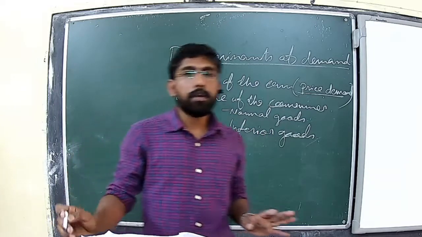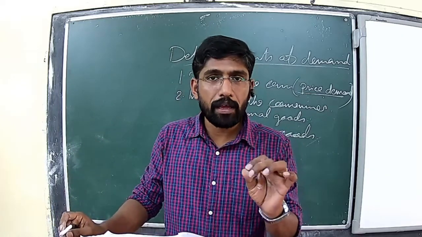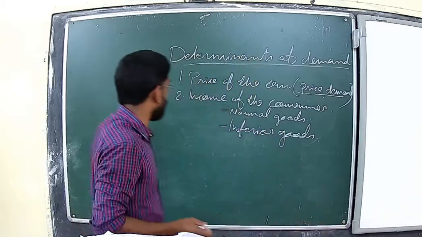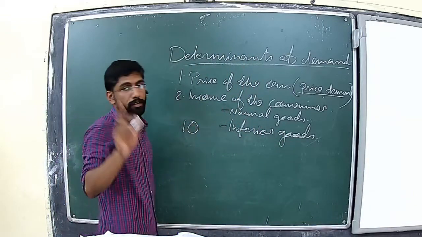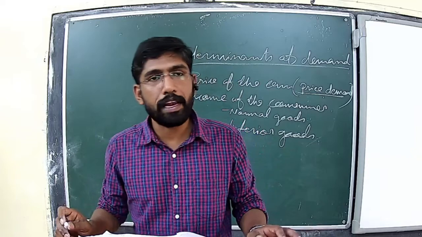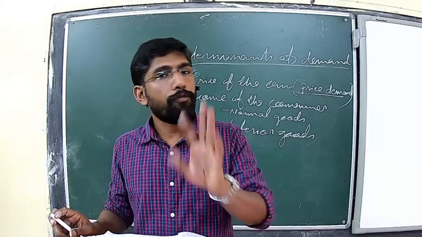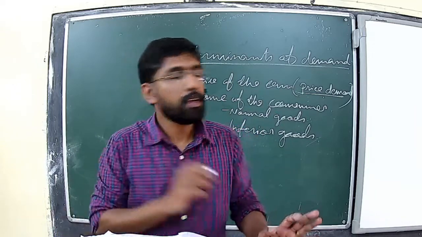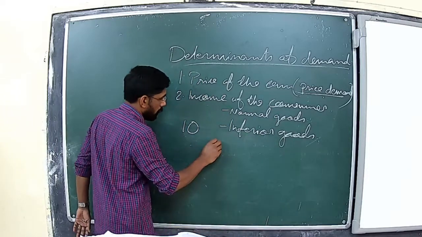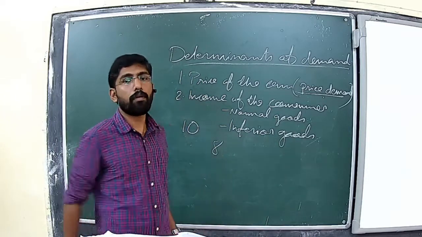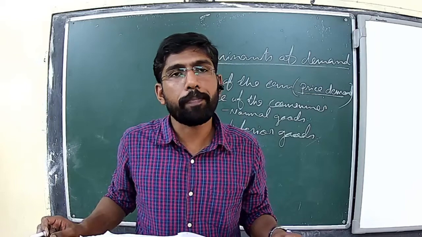Suppose a person has 10 rupees as his daily income, and 1 kilogram of maize costs around 8 rupees.